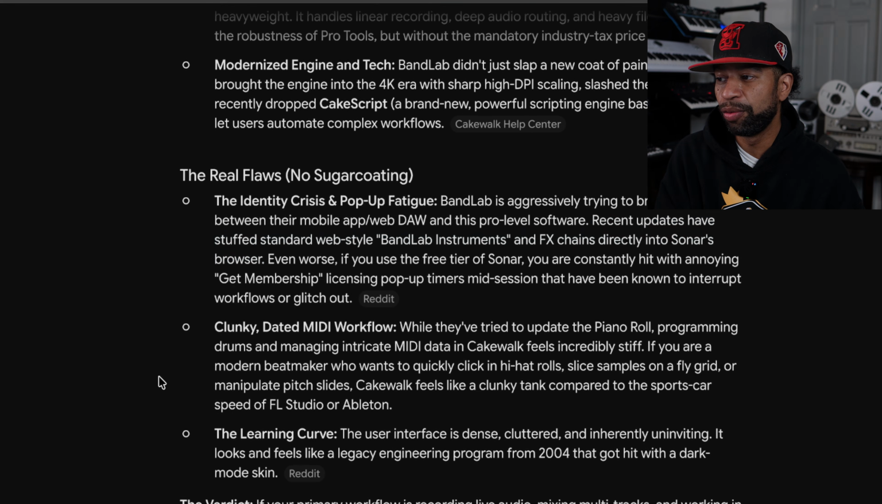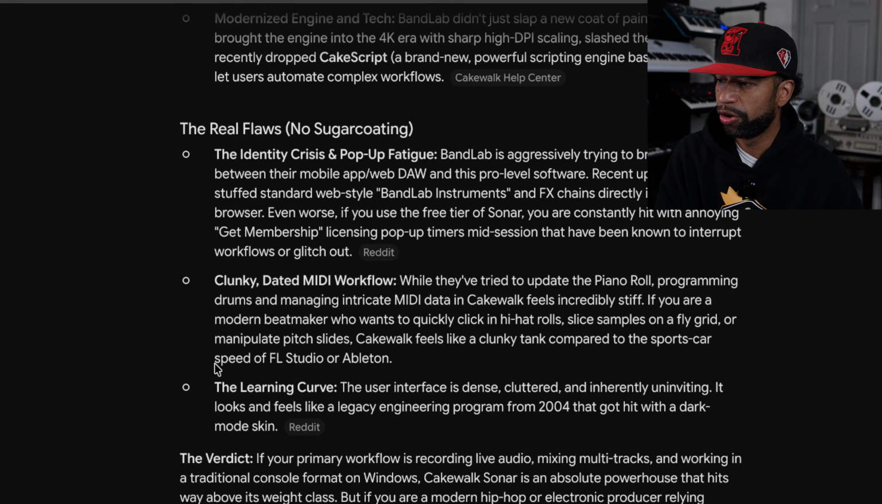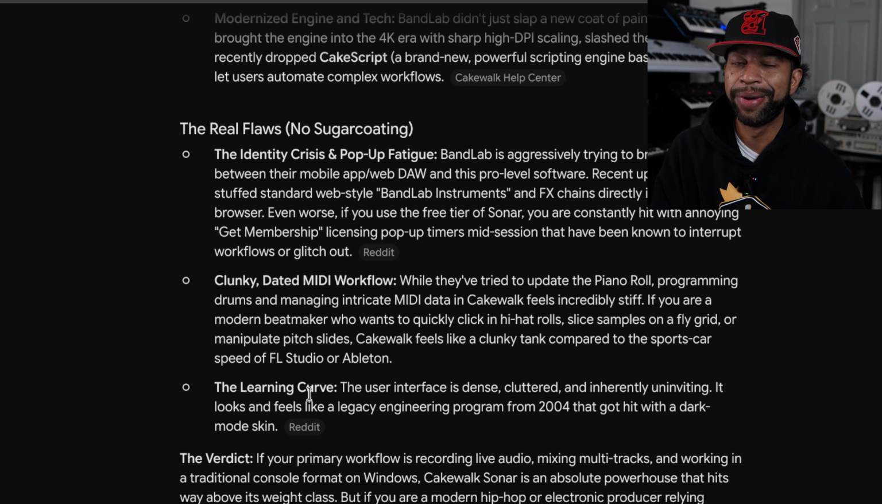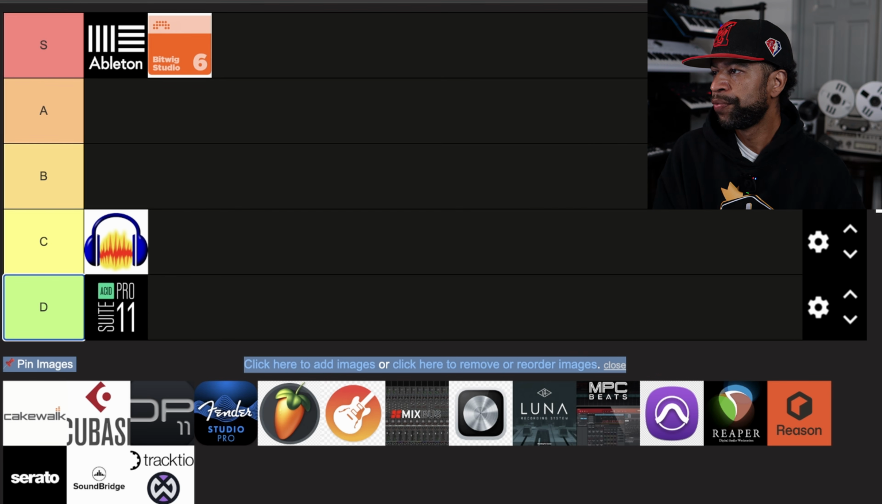Clunky, dated MIDI workflow, that is definitely an issue with Cakewalk. And then the learning curve, I agree with that too, because when you look at Cakewalk, it's super intense to look at. I used to use Sonar Cakewalk back in like 2009, 2010, 2011. It is a DAW that takes a lot of work, but this is going into the B tier.